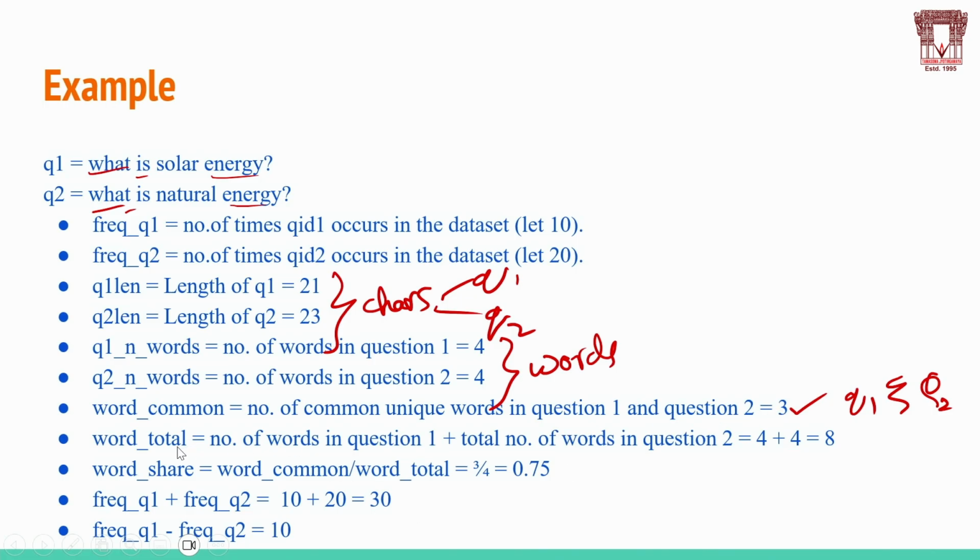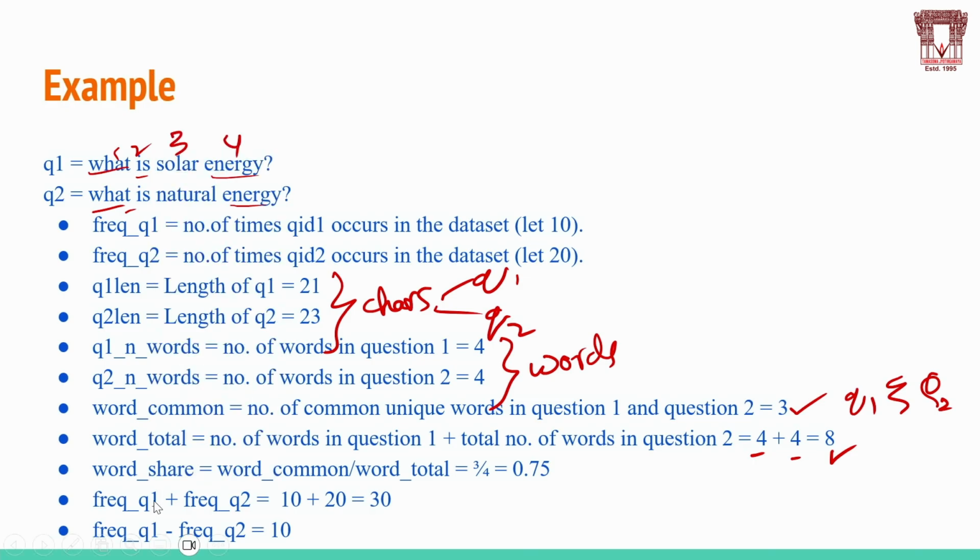So word common is 3. Word total: how many words in total? 1, 2, 3, 4 words in question 1 and 4 words in question 2. Total 8 words in question 1 and question 2. Word total will be 8.